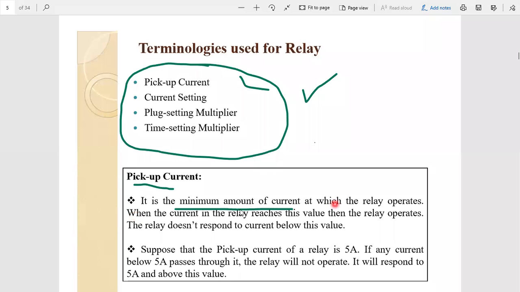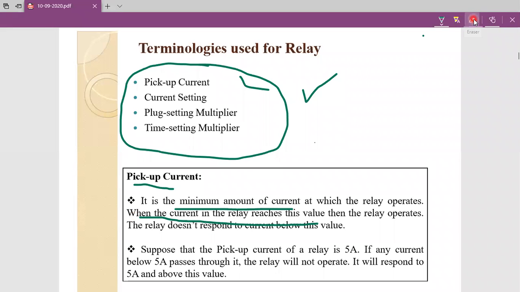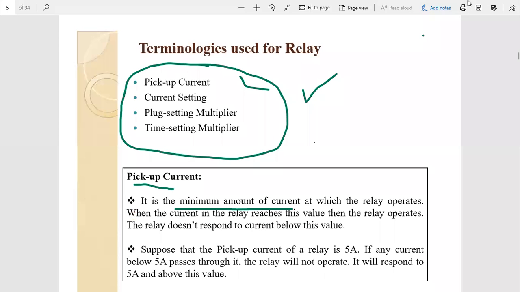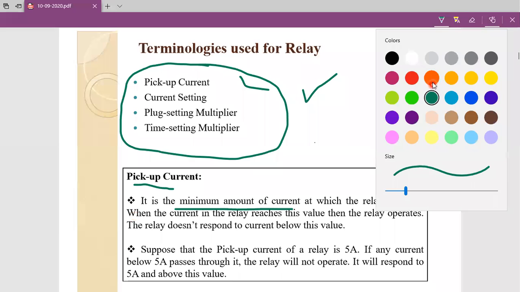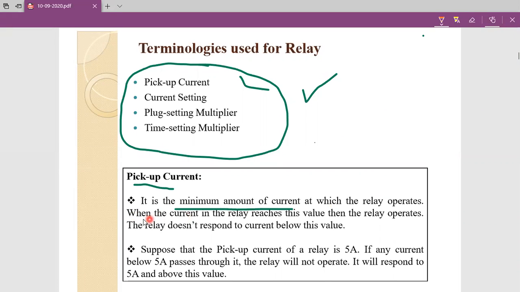When the current in the relay reaches this value, the relay operates.